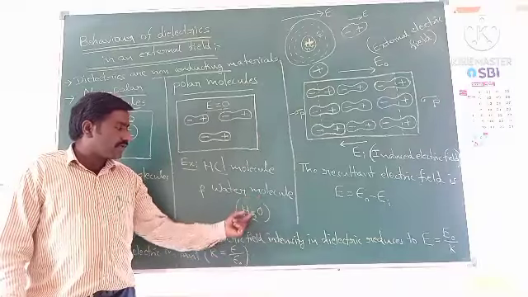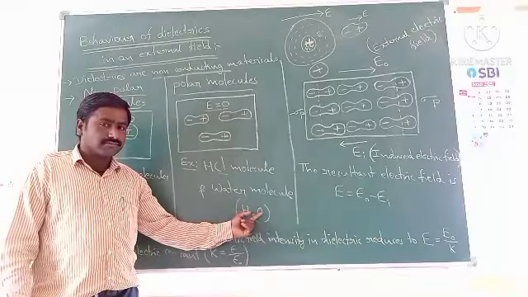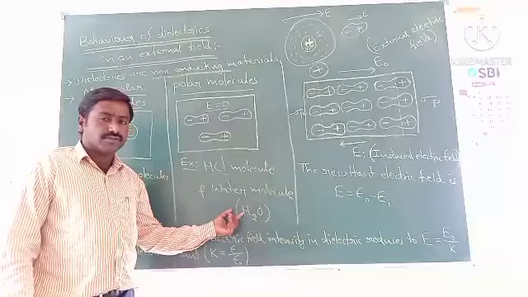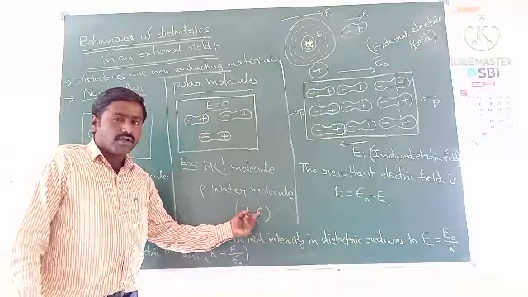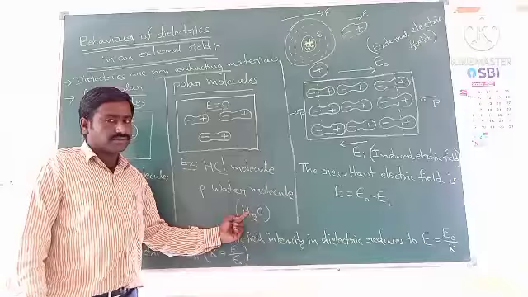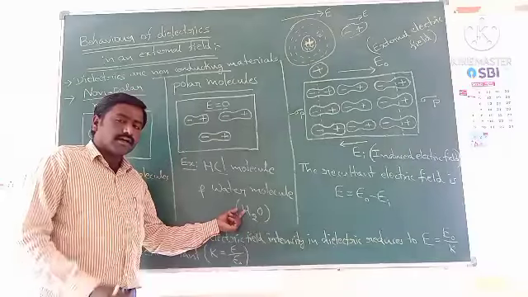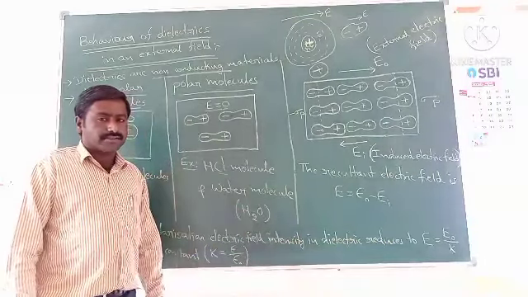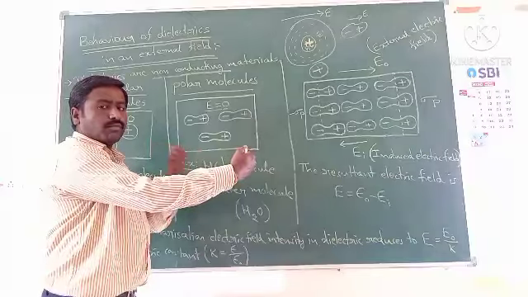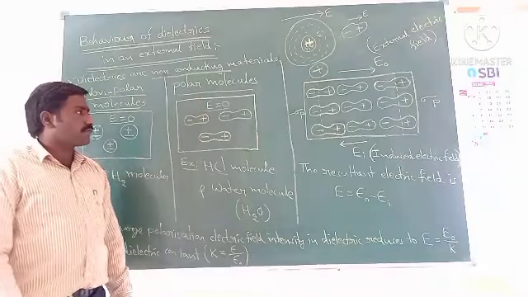Similarly, when you observe the water molecule, there are two hydrogen atoms and one oxygen atom. Here oxygen is the more electronegative element compared to hydrogen. So in this H2O molecule, most of the electrons are closer to the oxygen than the hydrogen. So along the oxygen side negative polarity exists and along the hydrogen side positive polarity exists. In that molecule, the center of positive charge and the center of negative charge are separated. That type of molecule is called a polar molecule.